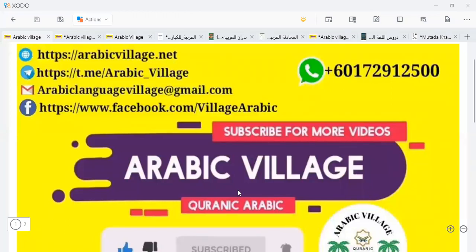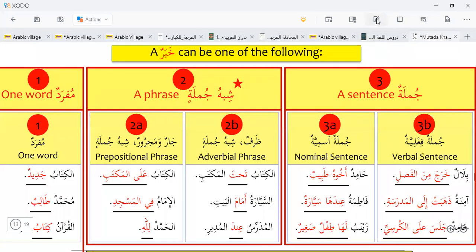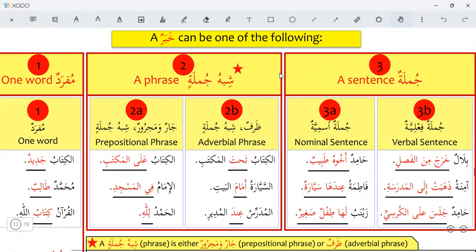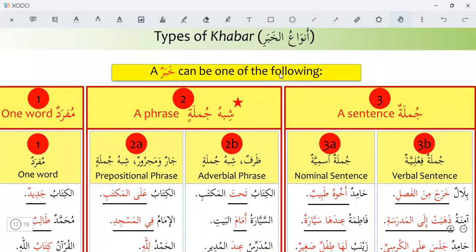Dear brothers and sisters, we will continue our lesson. Last time we learned about the mubtada and the khabar, the subject and the predicate. And today, inshallah, we will learn more about mubtada and khabar. Types of khabar, rāb-ul khabari. There are many types of the khabar. So how can we find the khabar from the sentence?